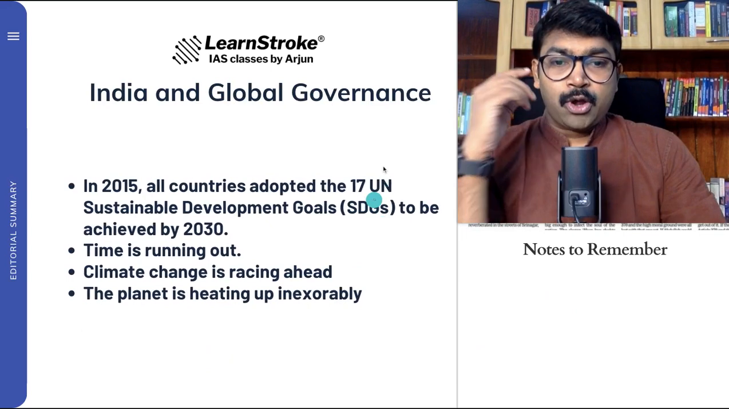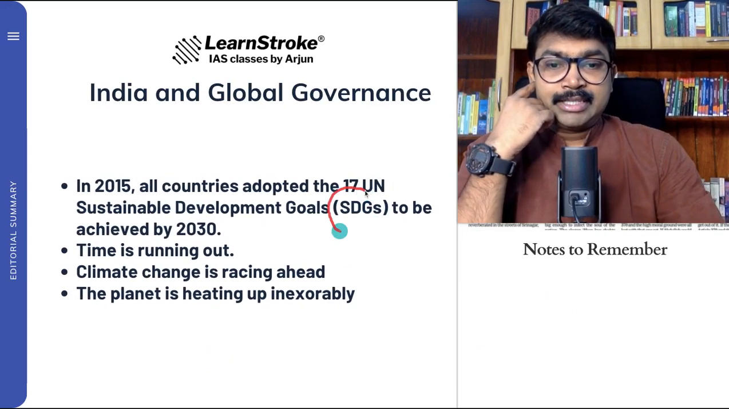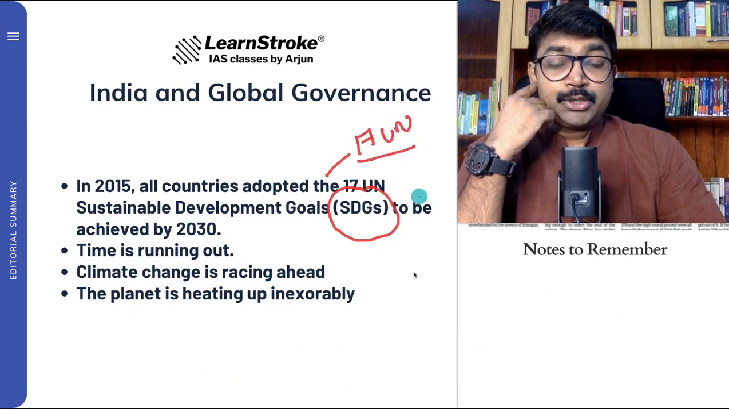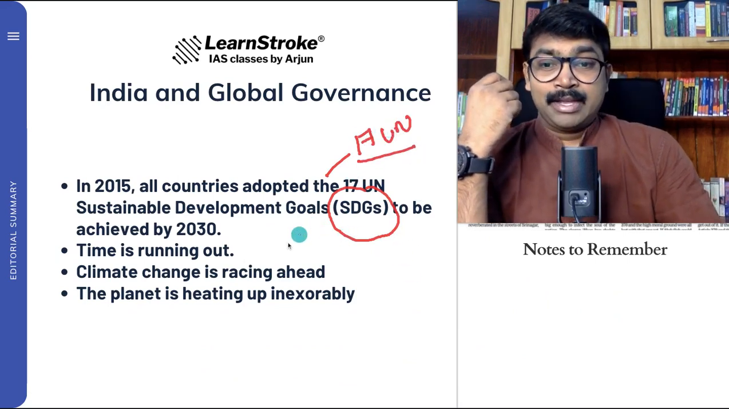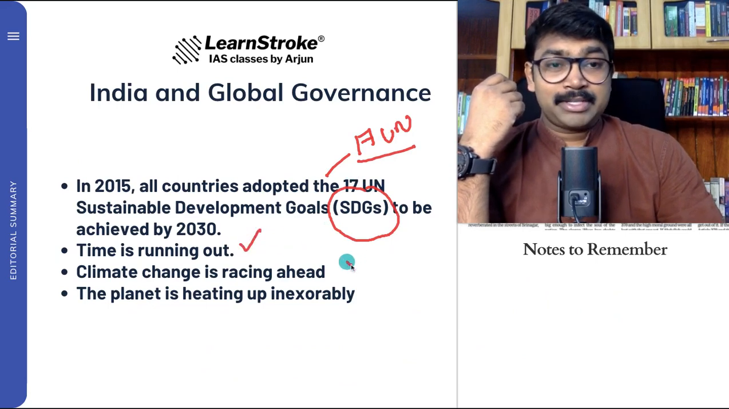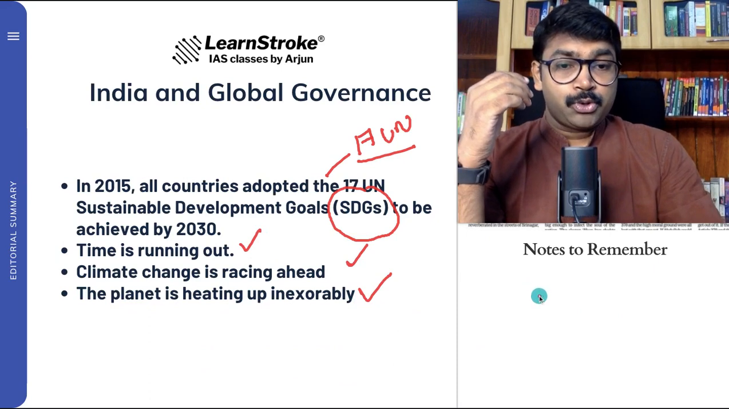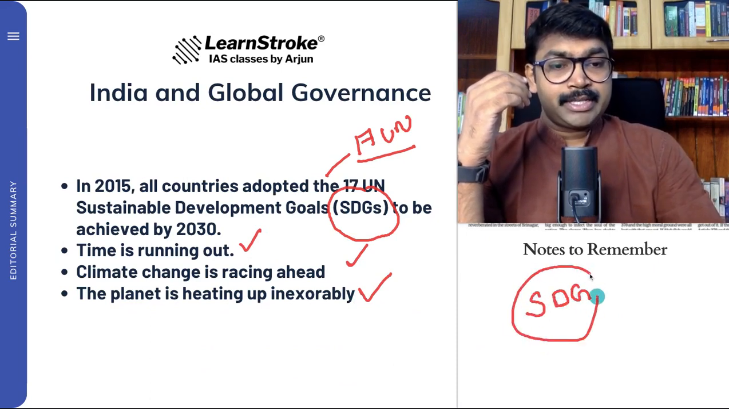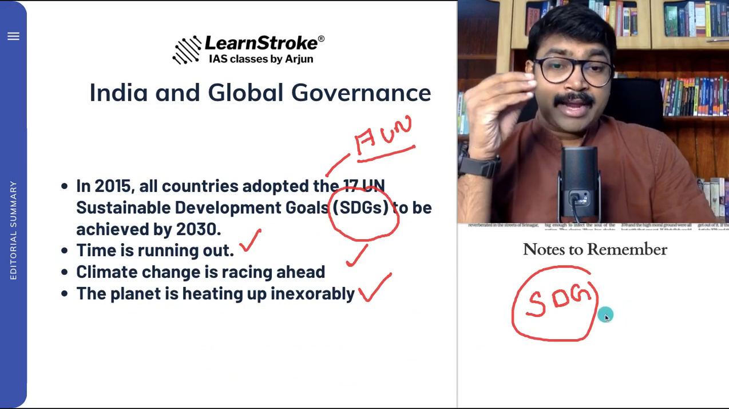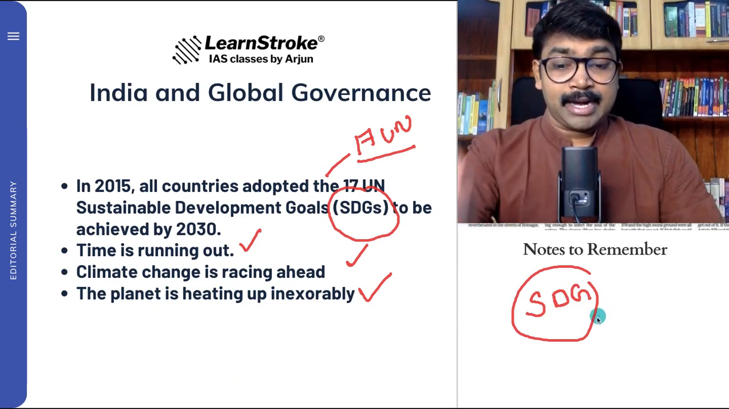And it also talked about something called SDG. This article talks about Sustainable Development Goals and the 17 UN SDGs. So in this context, you should know what the SDGs are. And it says time is running out, climate change is happening, and the planet is heating up very fast. This can also be a prelims question: which of the following are SDGs? So you should have a clear-cut idea about the SDGs.